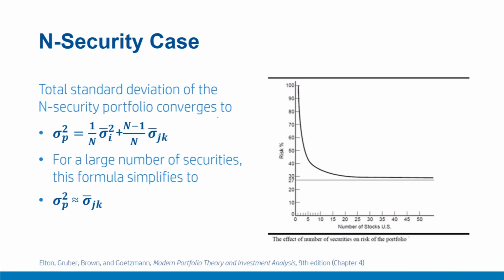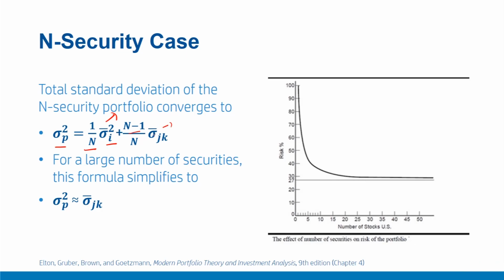So what happens to the overall risk of the portfolio? That is, summation of variance terms plus covariance terms when we have a large number of securities. So look at this overall total standard deviation of the security portfolio. It converges to sigma p square equal to 1 upon n times sigma i bar square, which is the average variance, plus n minus 1 upon n times sigma jk bar, which is average covariance.